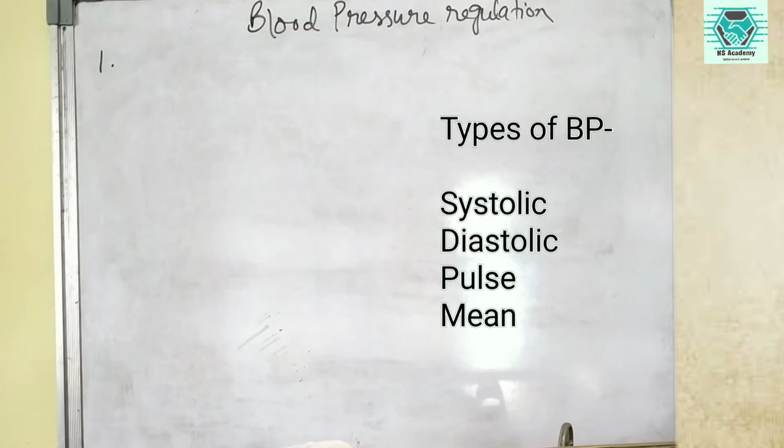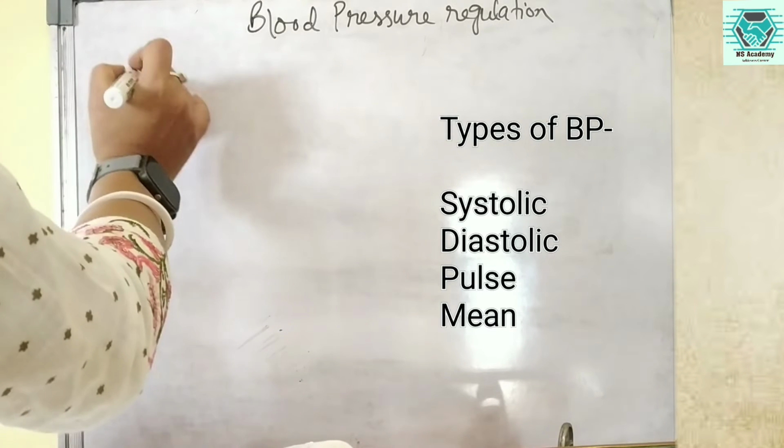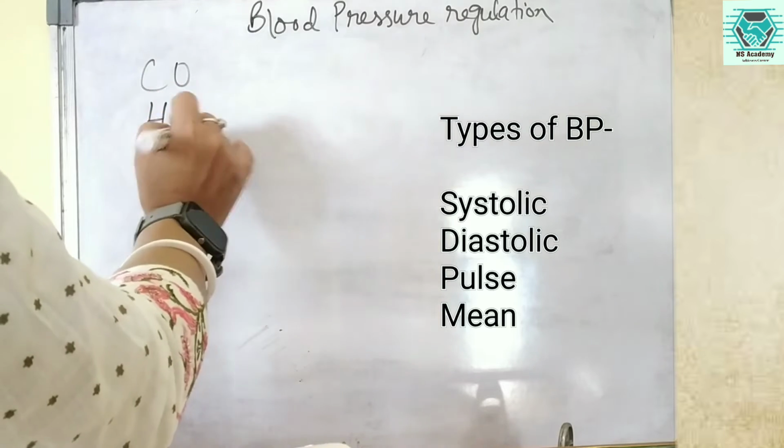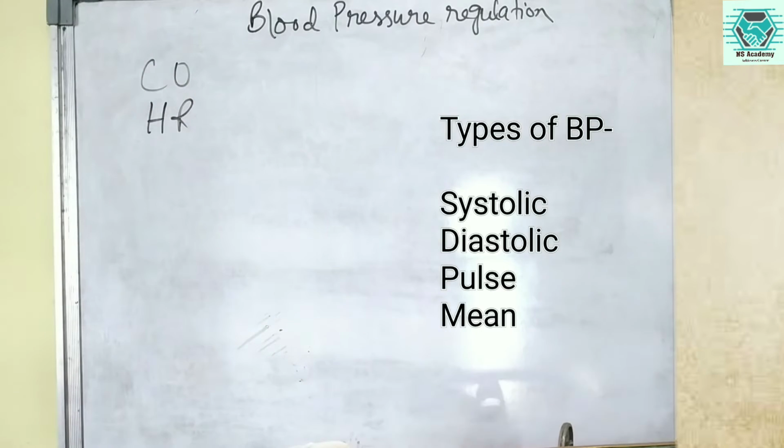So blood pressure is the lateral pressure exerted by the blood on the vessel walls while flowing through it. What are the determinants of blood pressure? The determinants are cardiac output and heart rate. So the regulation of blood pressure is regulating both cardiac output and heart rate.